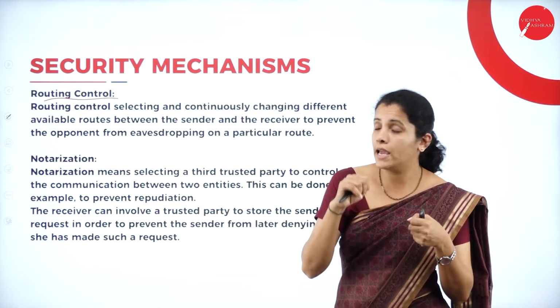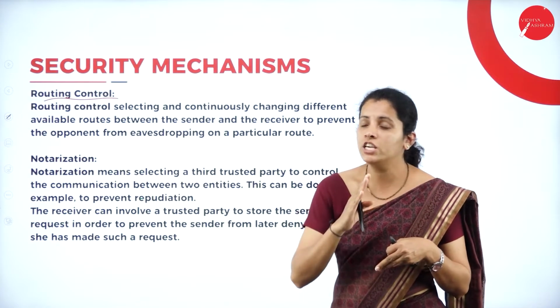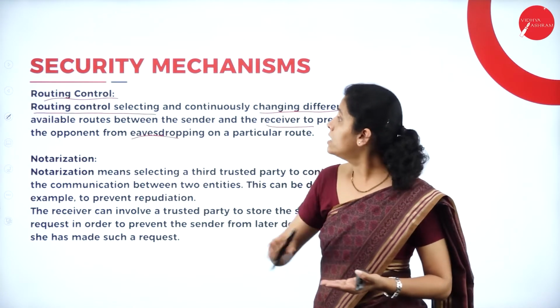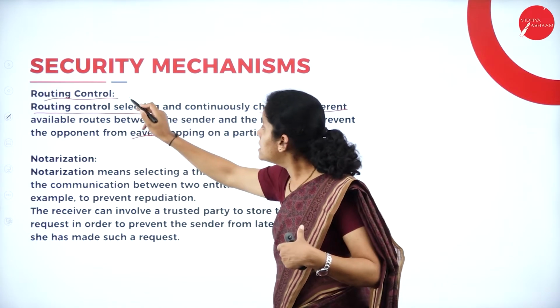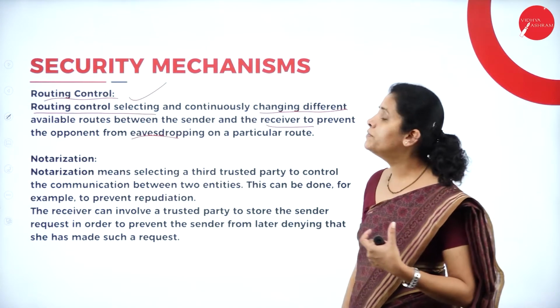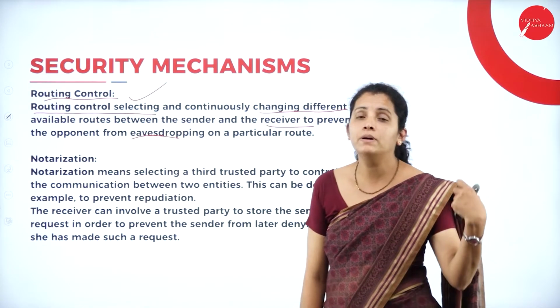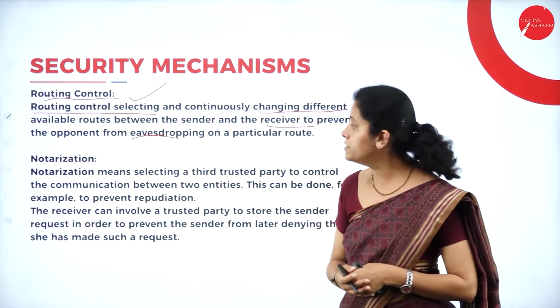Here I can select a different path each time. So here routing control is nothing but selecting and continuously changing different available paths between the sender as well as the receiver.